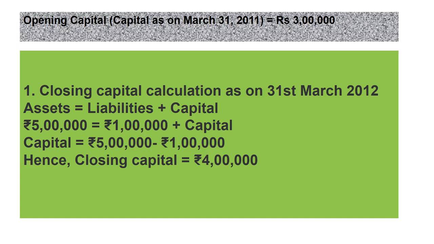Here assets are given, liabilities are given, so we can easily calculate capital. Assets are 5 lakhs, liabilities are 1 lakh, and we have to find capital. So capital is equal to assets minus liabilities. So our closing capital will be 4 lakh.